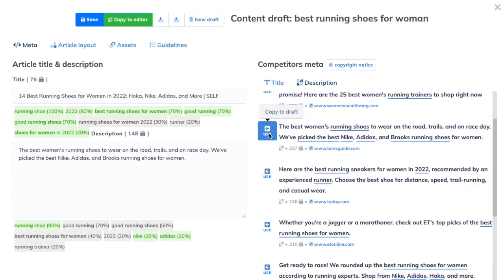So this is really important to understand: we are building trust between the search and the user, because they have to click on our snippet. So this is really important. You have titles and descriptions from your competitors here. Of course, we do not advise to use them one-on-one. This is just for your information, to understand what they do and how you can do it better.